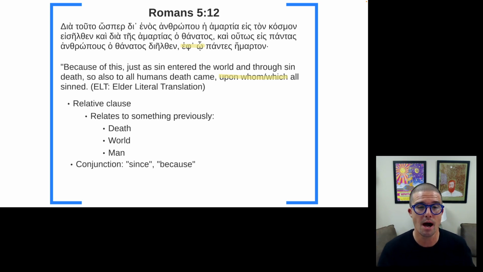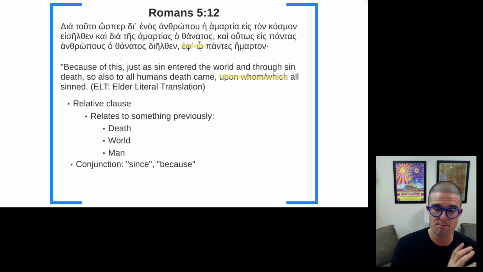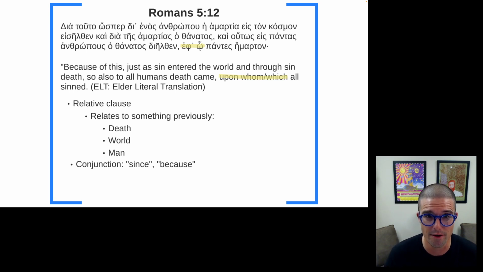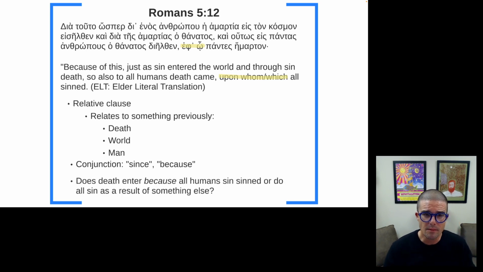The other major option is that the whole phrase, ho, while technically a prepositional phrase with a relative pronoun, can function together as sort of like a conjunction that means since or because. And so in this way of interpreting these two little words and interpreting the verse, all sinned because of the previous stuff.